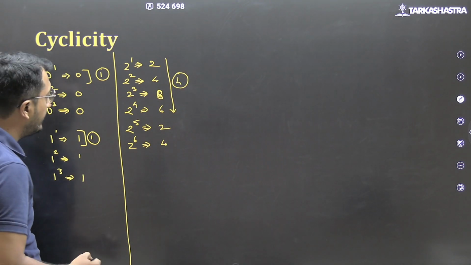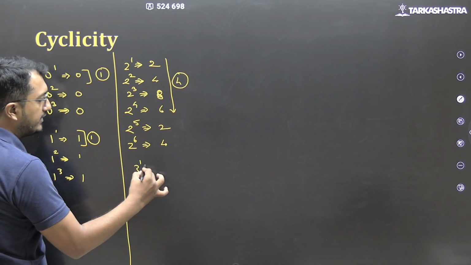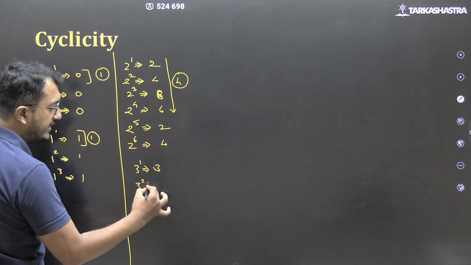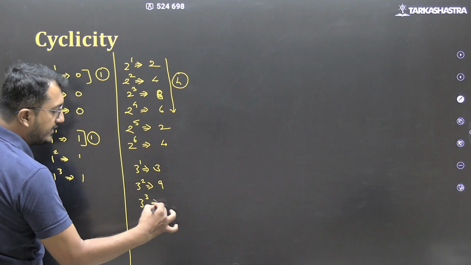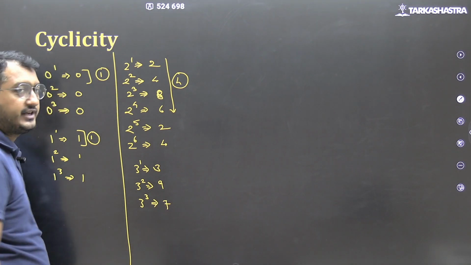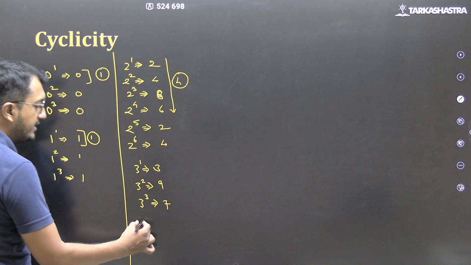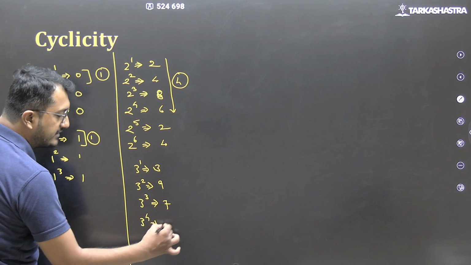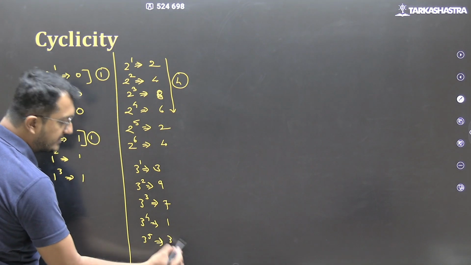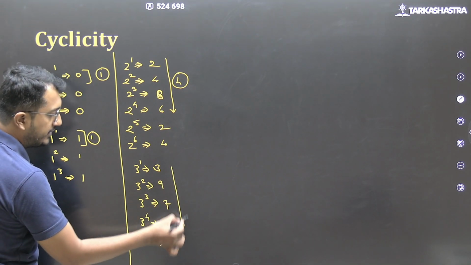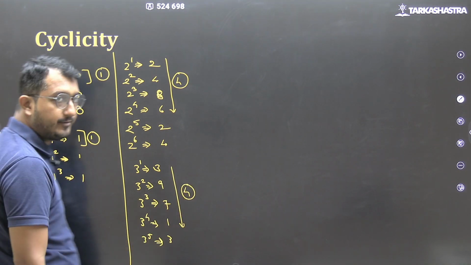Okay. 3 raised to 1, last digit 3. 3 raised to 2, last digit 9. 3 raised to 3 is 27, last digit 7. 3 raised to 4, 81, last digit 1. 3 raised to 5, 243, last digit 3. It is going to repeat from here. So cyclicity is of 4.